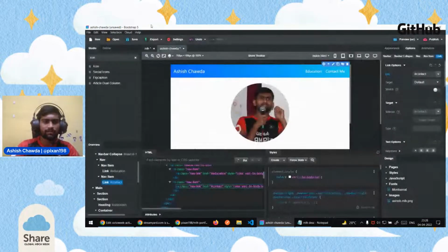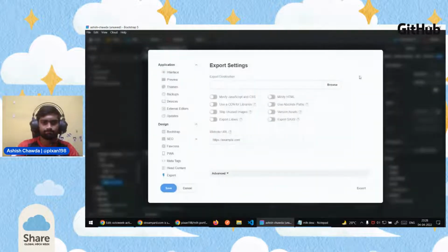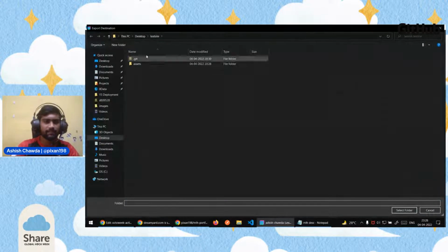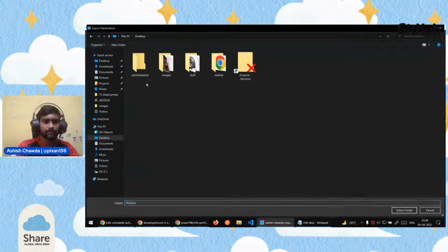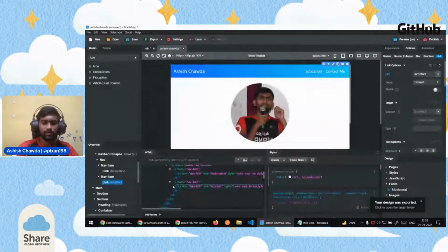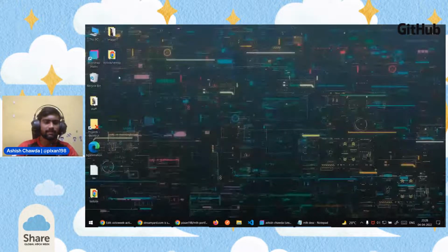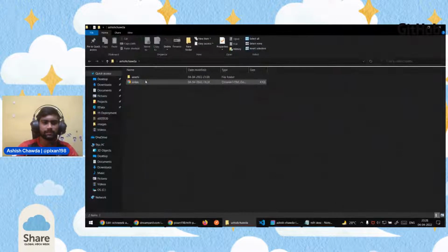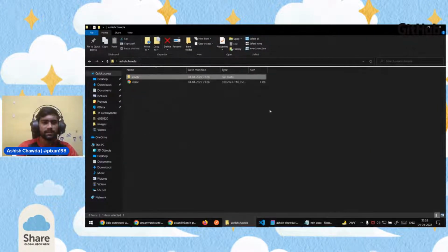So what you need to do is click on export, browse to the destination where you want to export the project, click on that folder and select it, and then click on export. It will export all the code which you wrote here to this folder. You can see that there is the index.html file and all the assets which are part of this website.